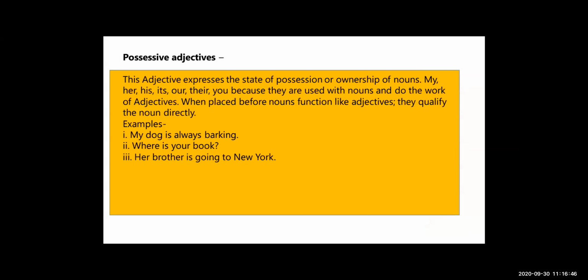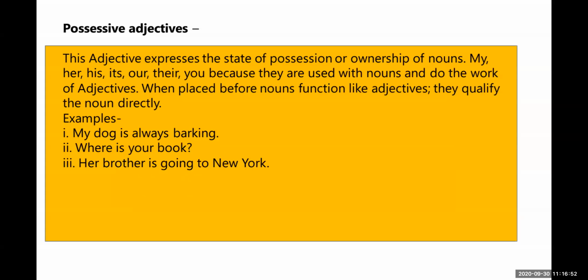Now see possessive adjectives. What are possessive adjectives? Possessive means possession. The adjective expresses the state of possession or ownership of a noun, like my book, my brother, my sister, my father.